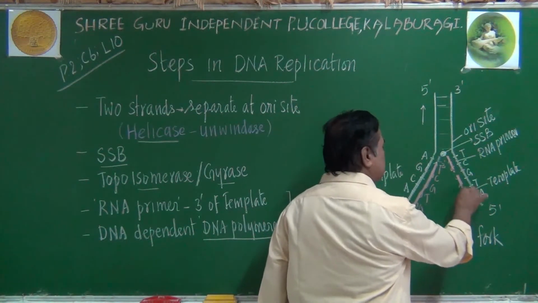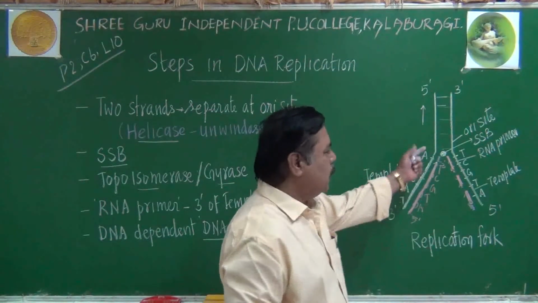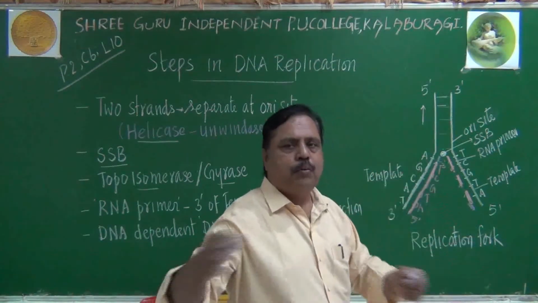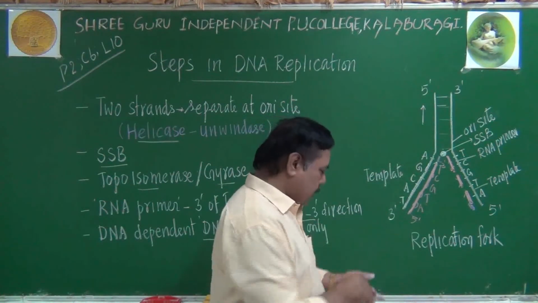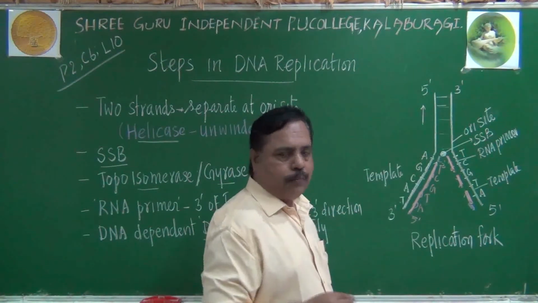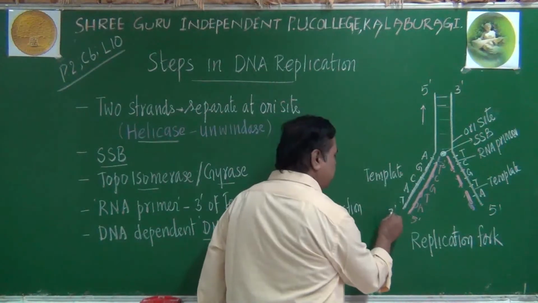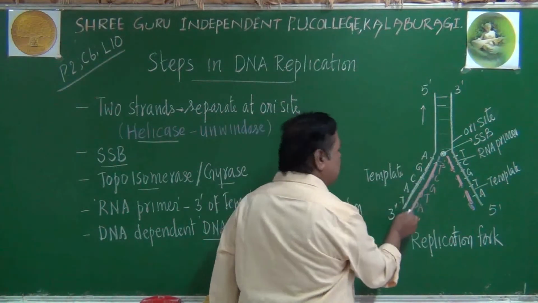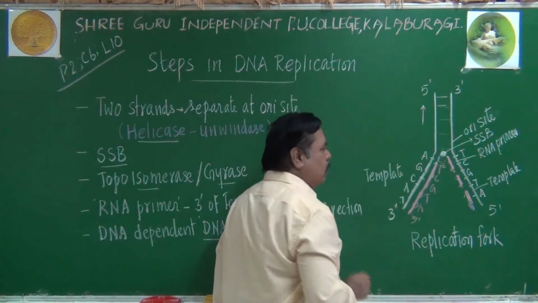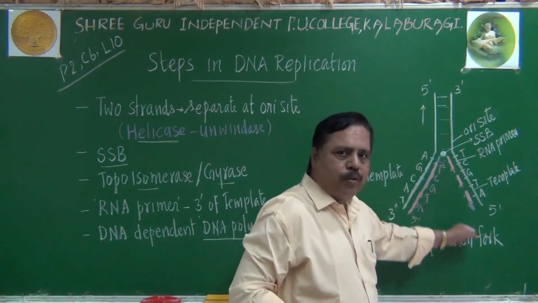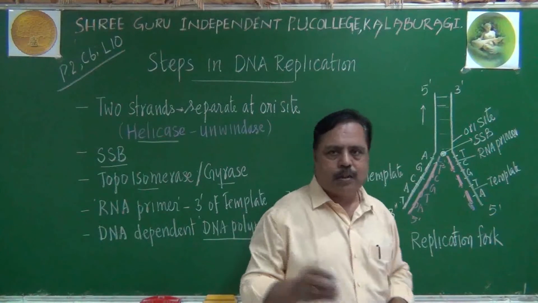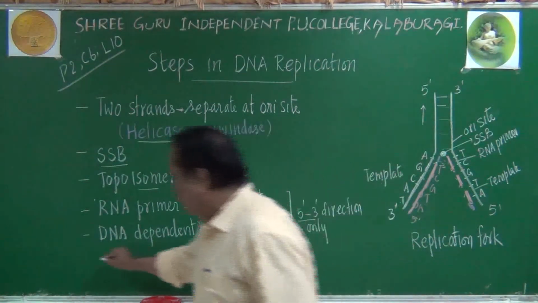Why should it be discontinuous? Because it is moving away from the ORI site. So please remember, I am talking about the template now. The template 3 prime to 5 prime will give you a continuous chain, whereas the template 5 prime to 3 prime will give you a discontinuous chain. So what is the point we have to understand?